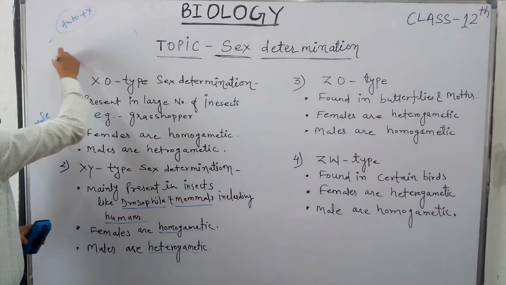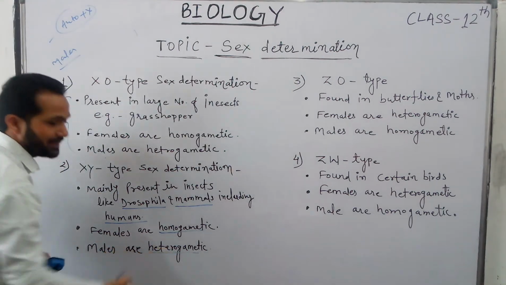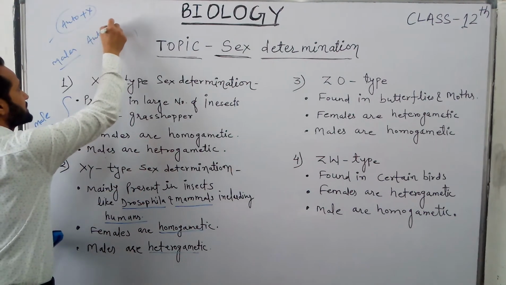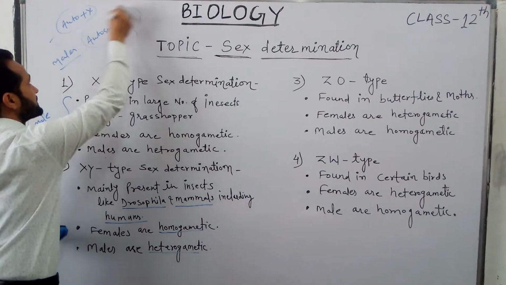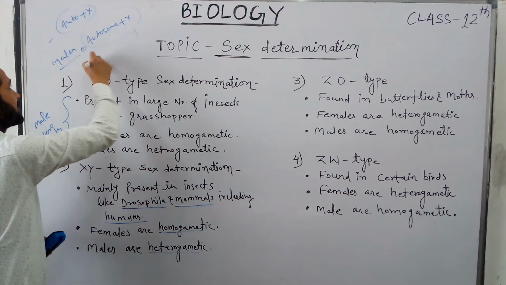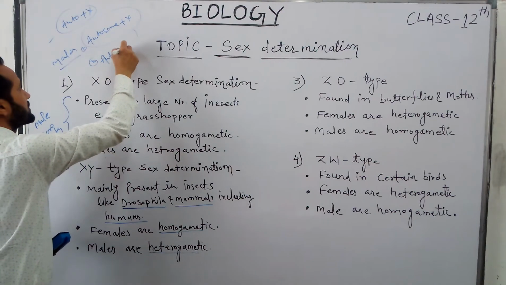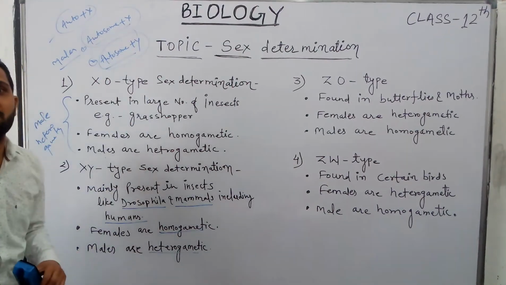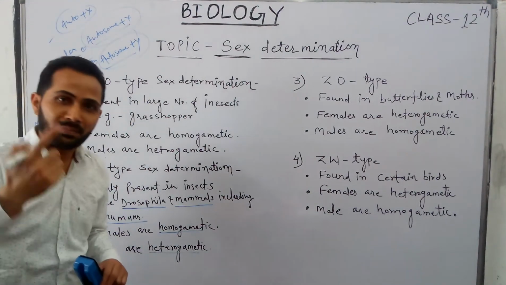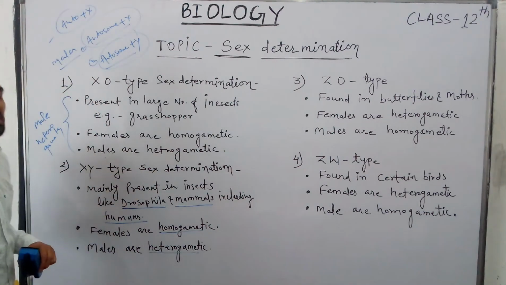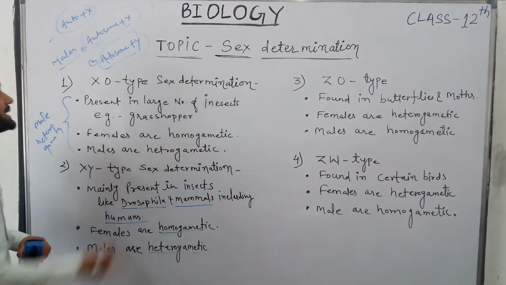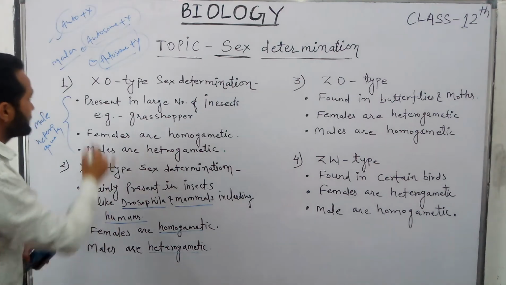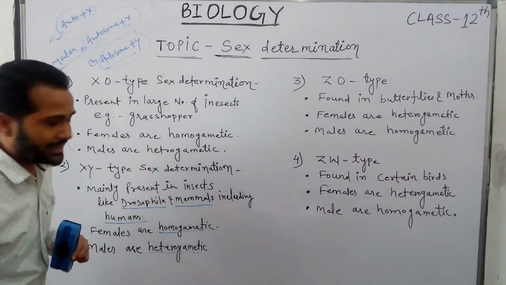In the case of males, because males are heterogametic, two types of gametes are produced. One contains autosomes plus the X sex chromosome, and the other type of gamete is autosomes plus the Y sex chromosome. These are the two different types of gamete produced by males in XY type sex determination. That's why males are heterogametic, and females produce only one type of gamete, autosomes plus X chromosome. That's why females are homogametic.